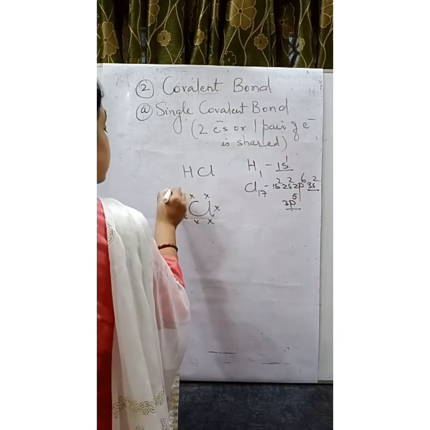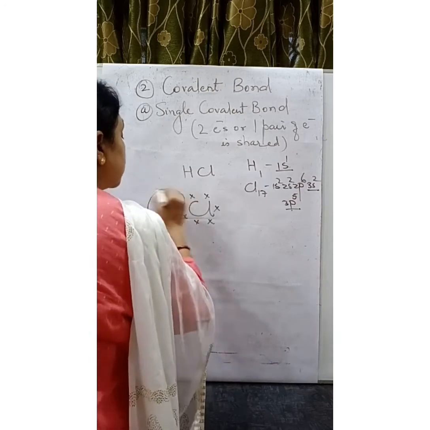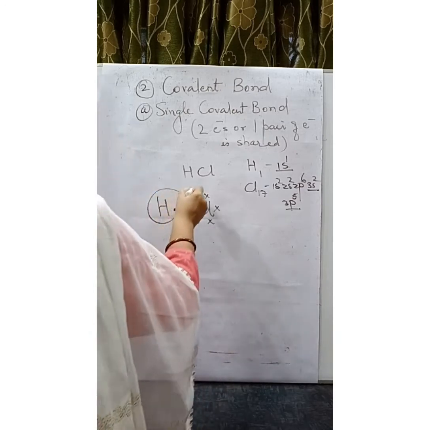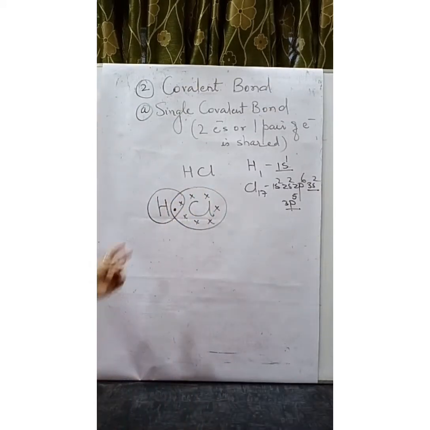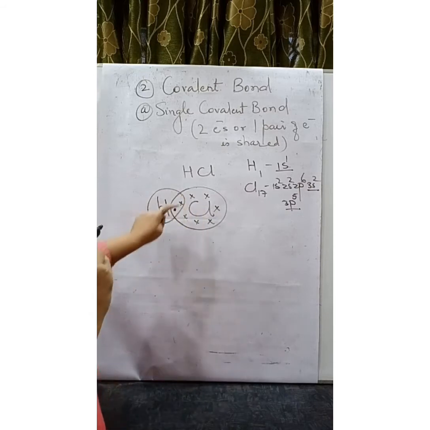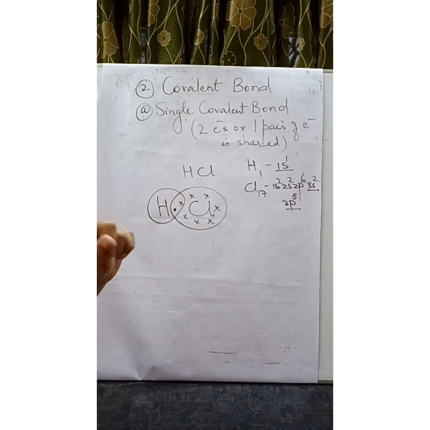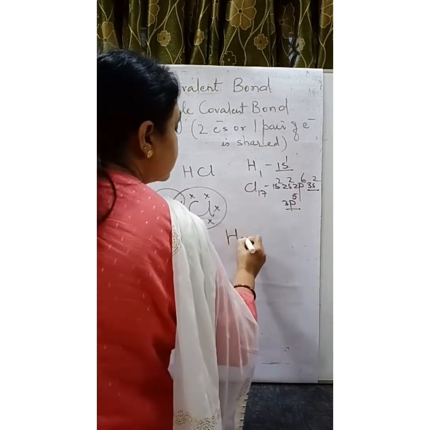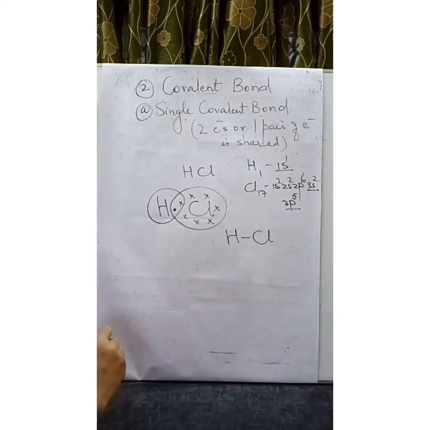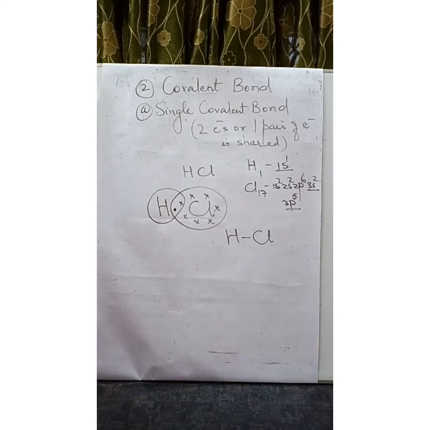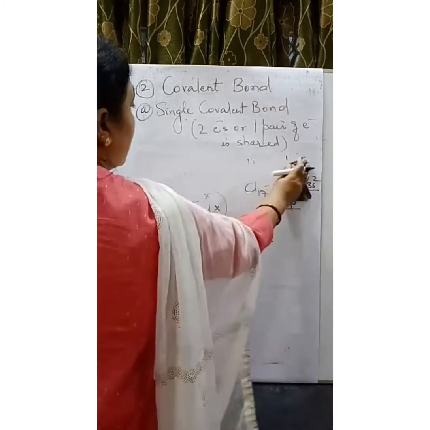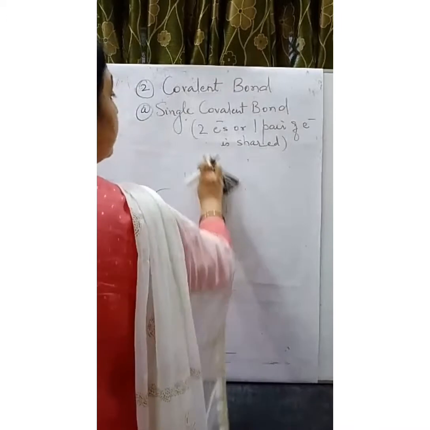So hydrogen takes one electron of chlorine and shares it. Chlorine also takes one electron of hydrogen to complete its octet. So both are mutually sharing. Look at this area of intersection. Two electrons or one pair of electrons is shared. So HCl is a covalent bond and it has a single covalent bond. Let us take another example of double covalent bond.